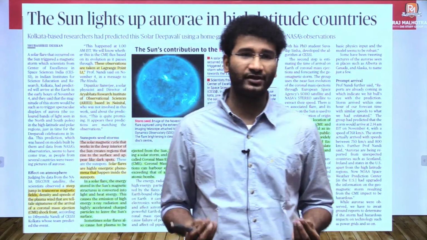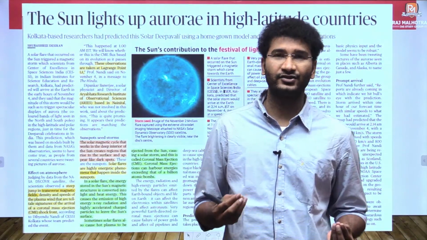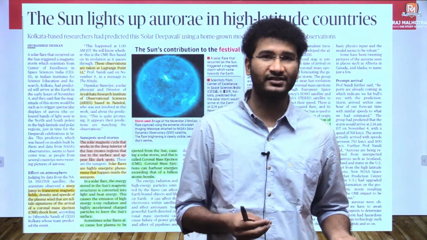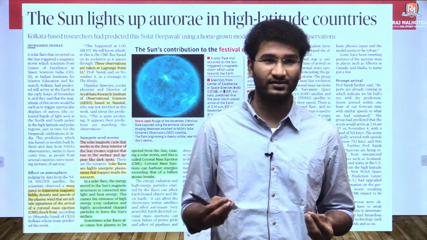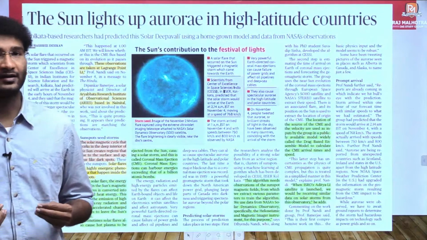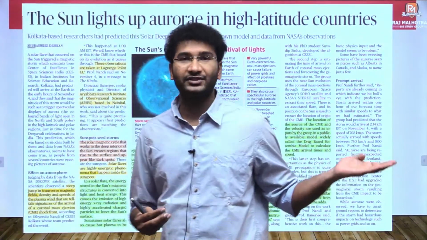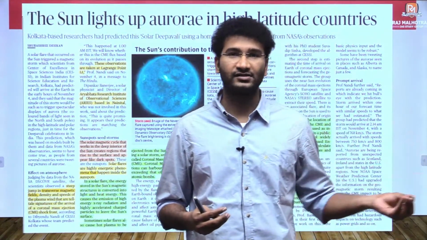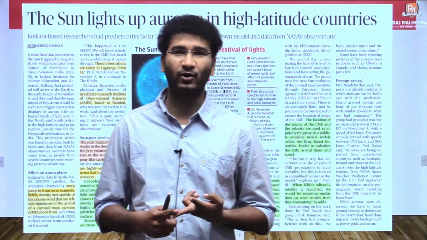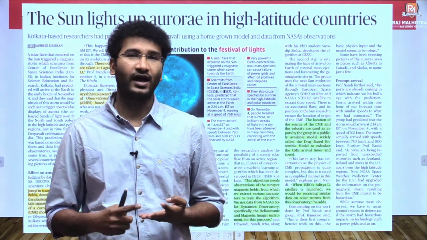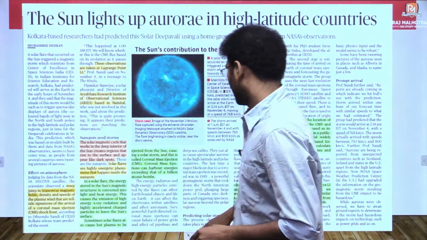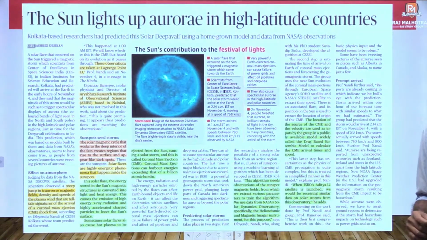An organization from IISER, the Indian Institute of Science Education and Research, one of whose wings is named CESSI, the Center of Excellence in Space Sciences, has predicted that the Earth is going to be impacted by the solar flares erupting on the surface of the sun. We'll try to understand what solar flares are, what sunspots are, what coronal mass ejection is, and its impact on the Earth's atmosphere and the lighting of the aurora in the northern and southern poles.